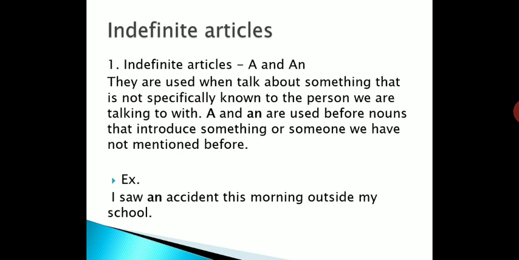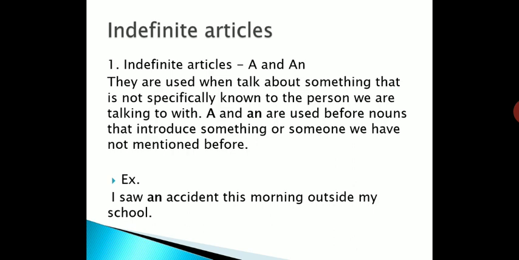They are used when we talk about something that is not specifically known to the person we are talking to. When we don't know particularly about the person or thing, as the name suggests, indefinite, there we have to use indefinite articles, that is a and an.